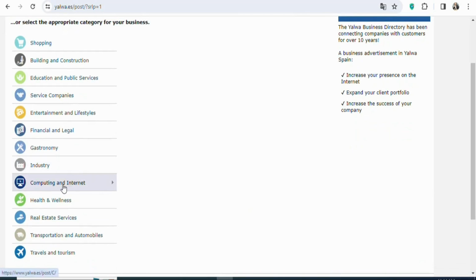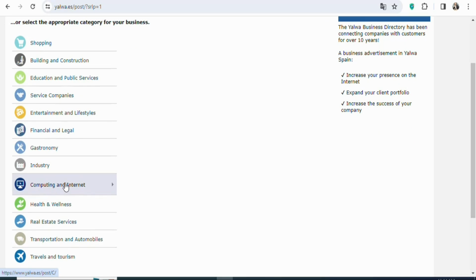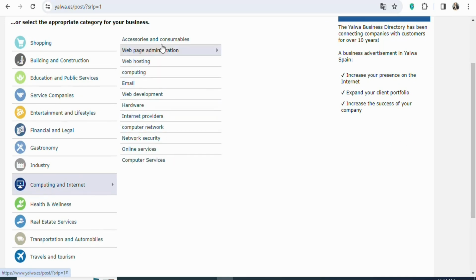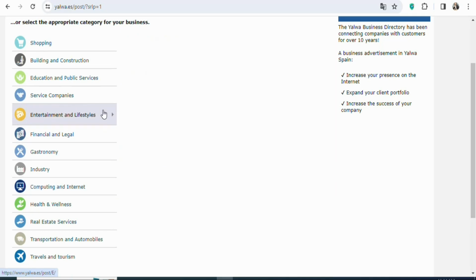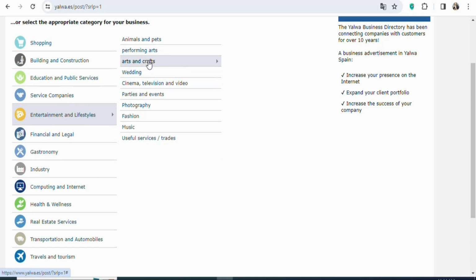If you want, you can select computer and internet. Once you click on it, they will show you subcategories. You can see these are the subcategories under computing and internet. Any of them that you want, you can select and then post your ad. You can see a whole lot of them. If you want entertainment and lifestyle, when you click on it, you can see the different subcategories under entertainment and lifestyle. You can see a whole lot of them.